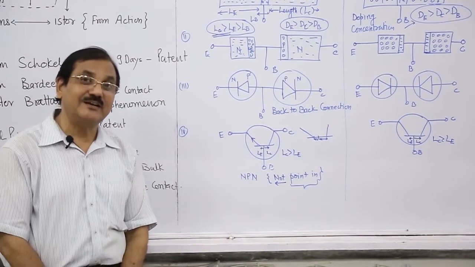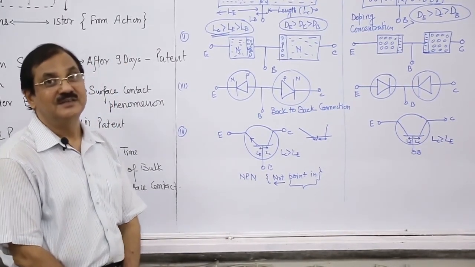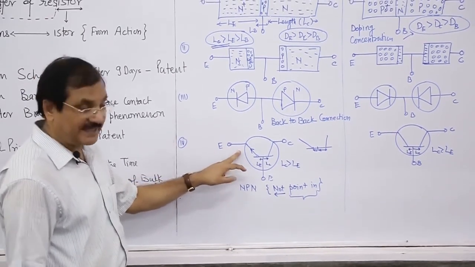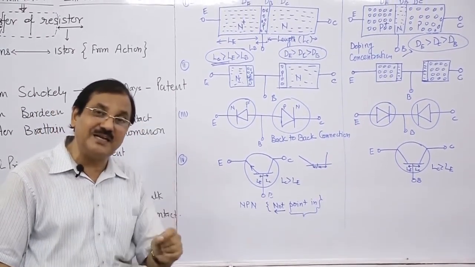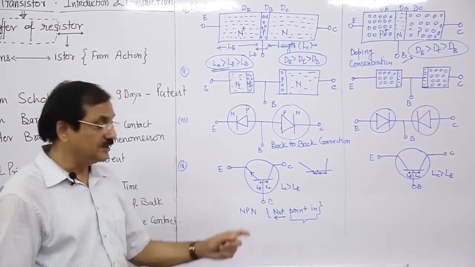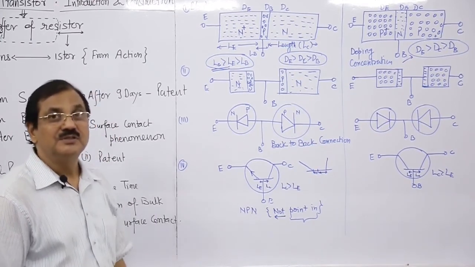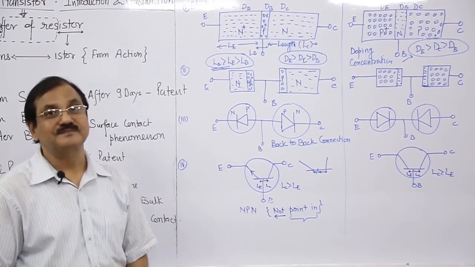So it is very confusing how to distinguish. Once you put this, it is also very clear that the arrow terminal is assigned only on the emitter, and it points out. So in reverse of this, there is PNP.